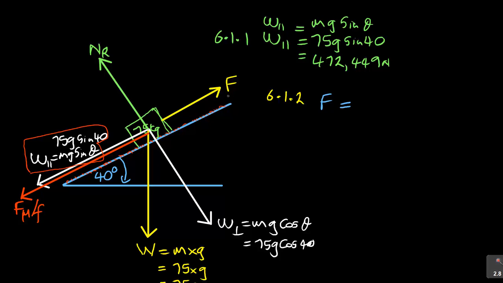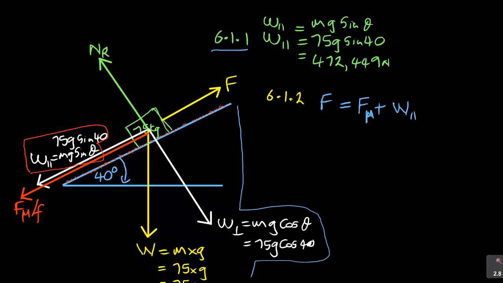Those are pointing opposite to F. The forces that are pointing opposite to F are the friction, which is F mu, plus the weight parallel. Those are the only forces directly opposing. There is no other force that is opposing F. So if we can find these two, F mu and weight parallel, then we will know the minimum force required. We already know weight parallel because we got it in 6.1.1, but what we don't know is F mu. There are some stages you need to take to find F mu.